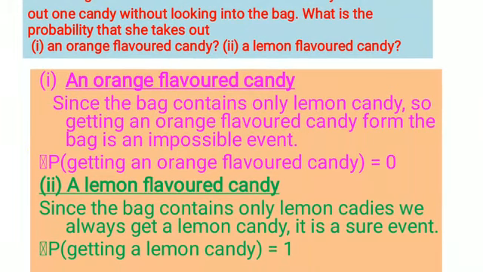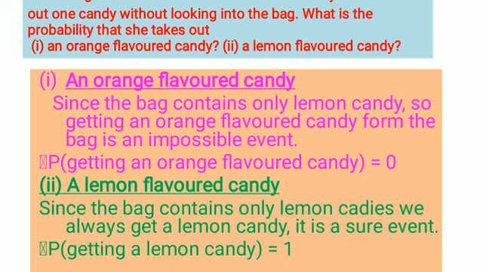Then what is the next one? Probability of getting a lemon flavored candy. Look, we have a box containing only lemon flavored candy. So whichever candy you take from there, it will be only lemon flavored. We get only lemon candy from there. So we always get lemon candy only. So it is a sure event.